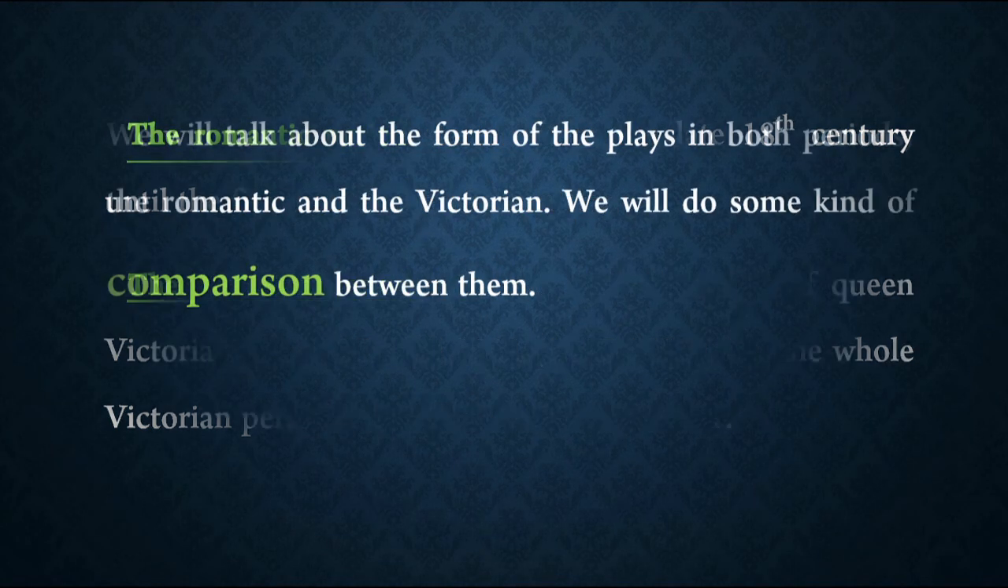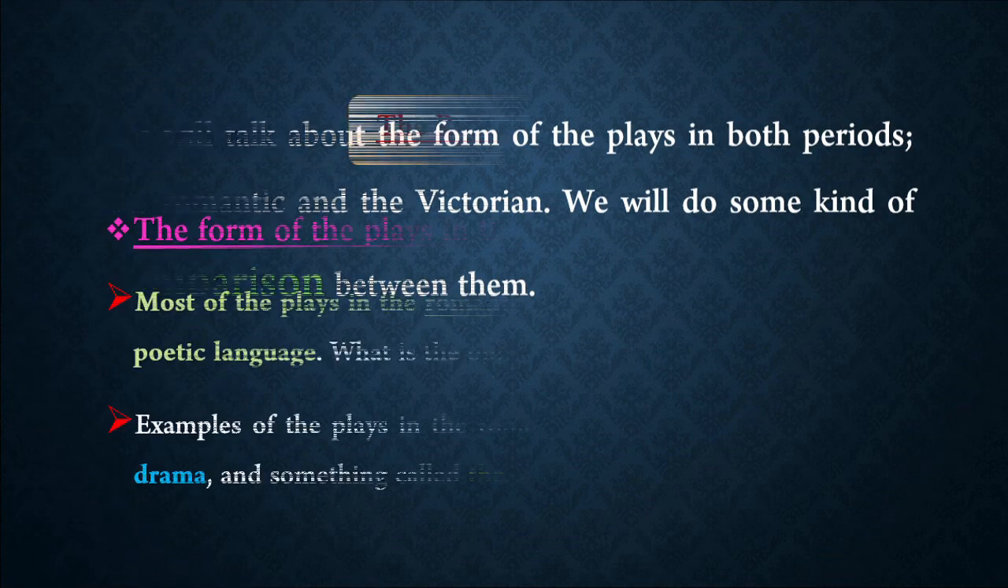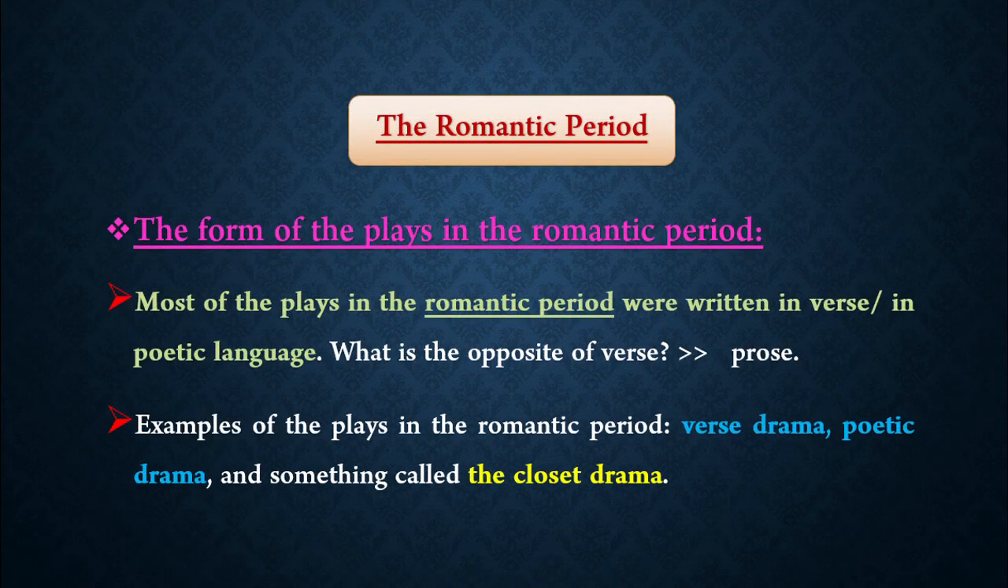We will talk about the form of the plays in both periods, the Romantic and the Victorian. We will do some kind of comparison between them. Now we are going to start with the Romantic period. The form of the plays in the Romantic period.